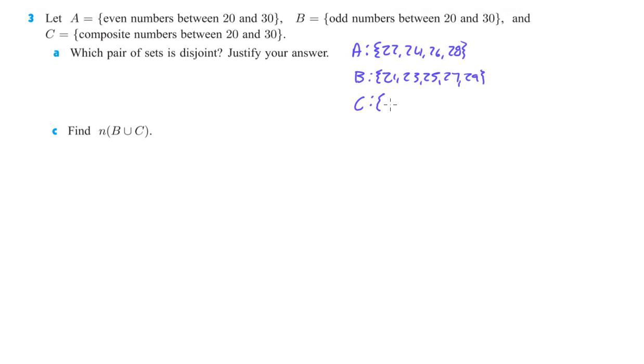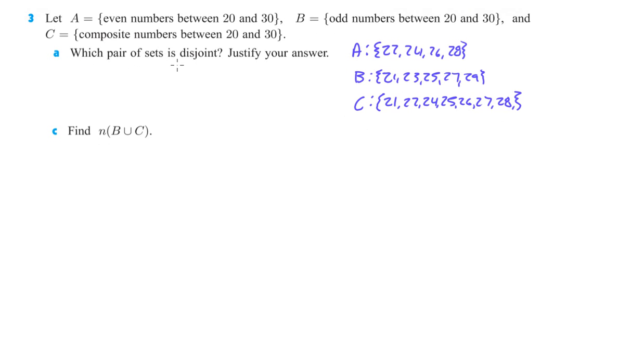And then C is composite numbers between 20 and 30, so those are non-prime numbers. So 21 is composite, 22 is, 23 is prime, 24 is composite, 25 is composite, 26 is composite, 27 is composite, 28 is composite, and I believe 29 is prime. Okay, so there's our sets A, B, and C. Pretty important to have that info here. It's going to make these questions a lot easier.